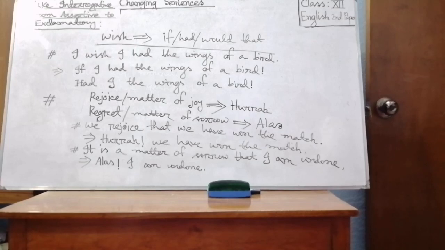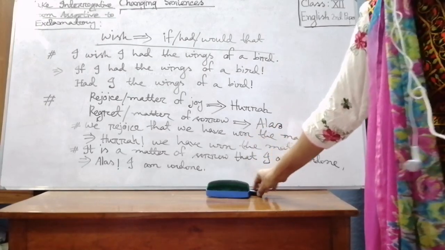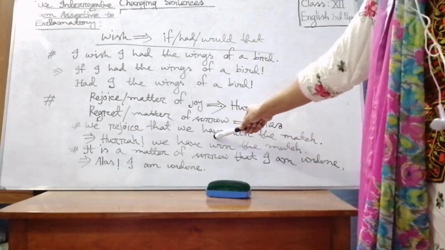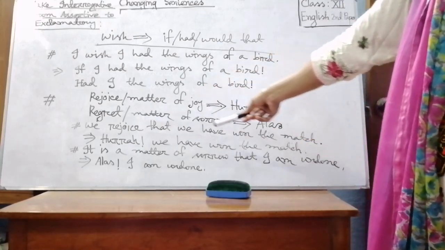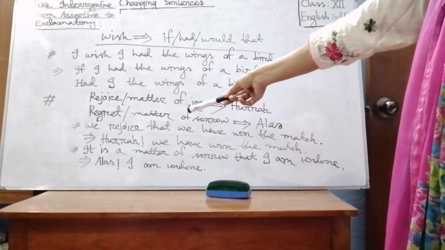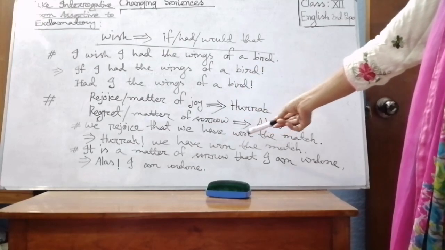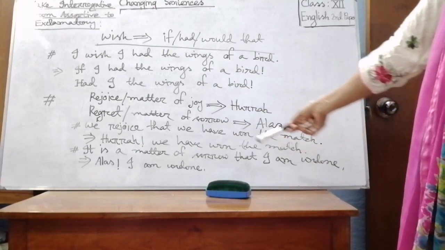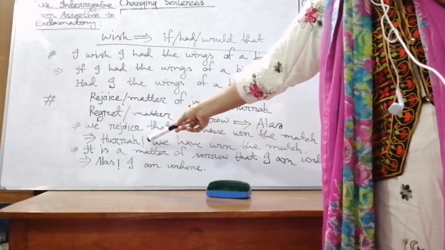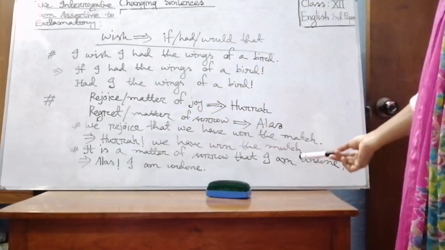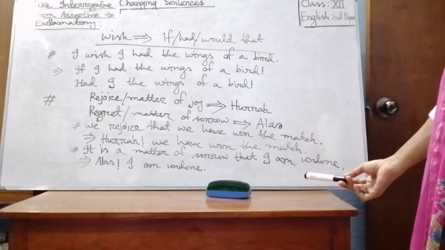We rejoice that we have won the match. Here we find rejoice, so we have used hurrah here. Hurrah, we have won the match. Then I have used an exclamatory sign here. Hurrah, we have won the match. Then go to the next sentence.